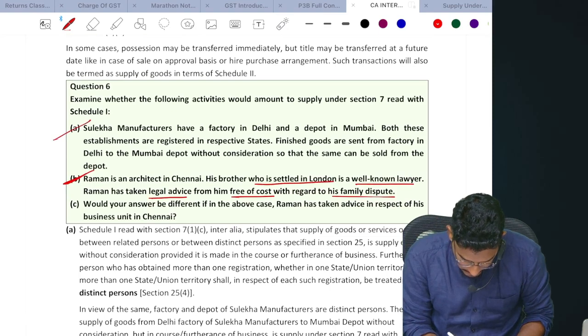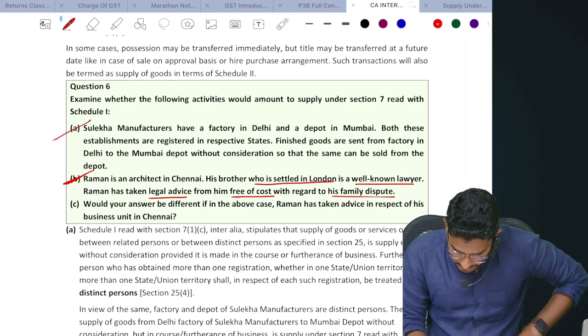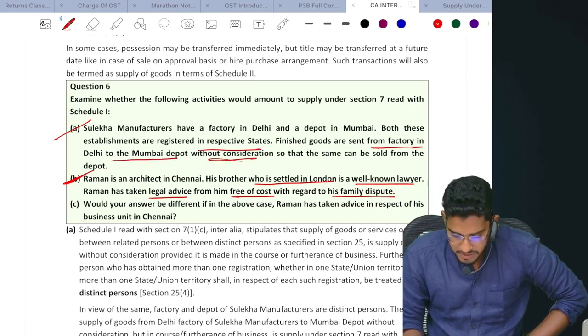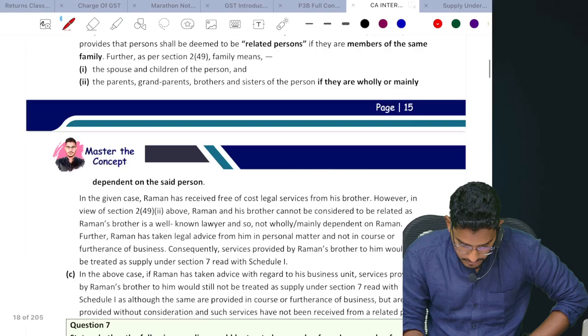Already covered. Deca manufacturers have a factory in Delhi and a depot in Mumbai. Both these establishments are registered in respective states. Finished goods are sent from the factory in Delhi to the Mumbai depot without consideration. Supply, no, 7 steps.